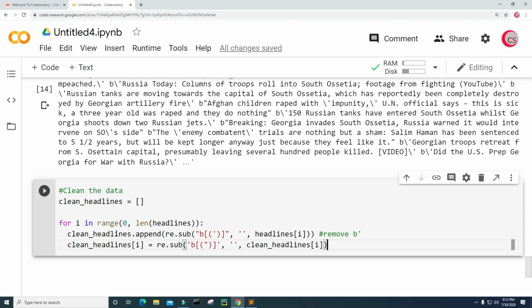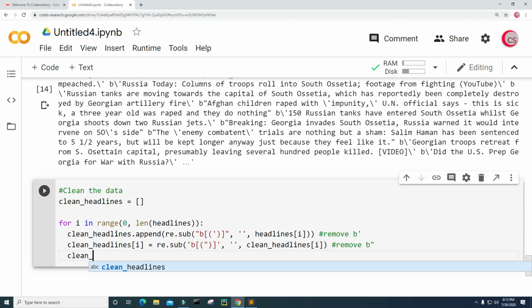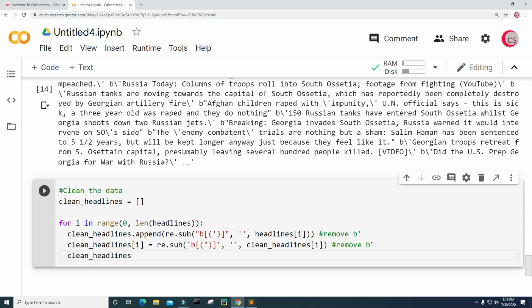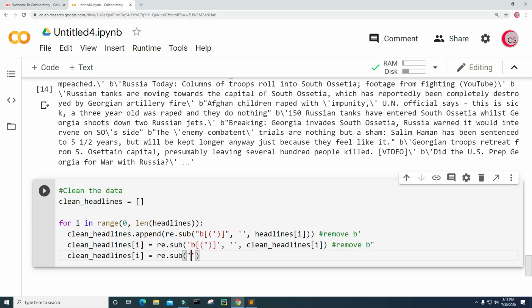So that should remove the b with the double quote. All right, and next I want to remove that slash. So I'm going to type clean_headlines at position i, and I'm going to set it equal to re.sub, and I'm going to put in these double quotes here, and I want to remove that slash.